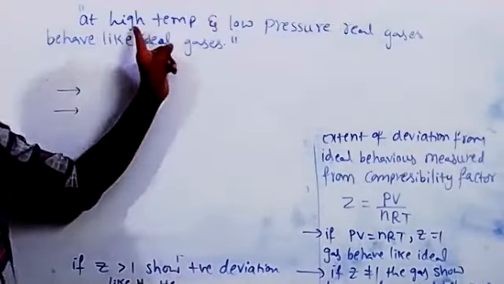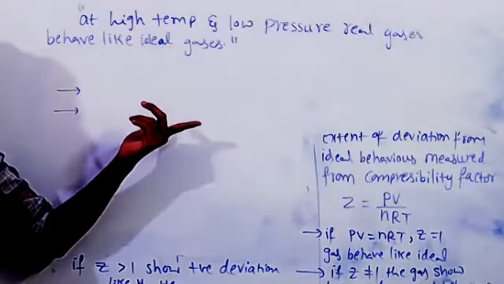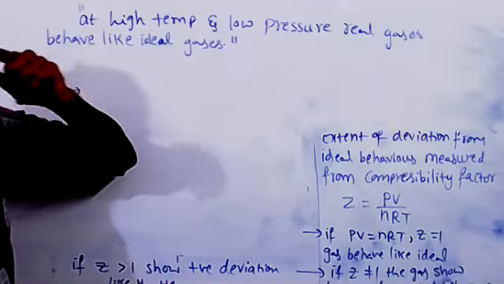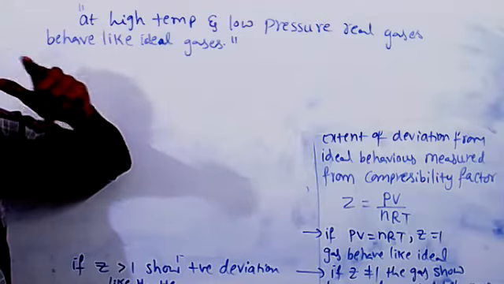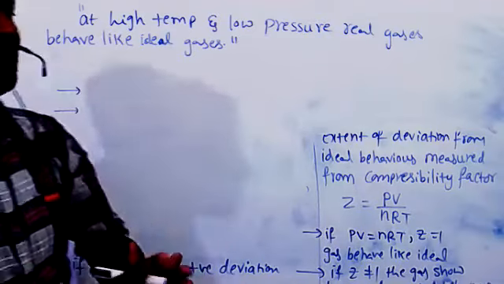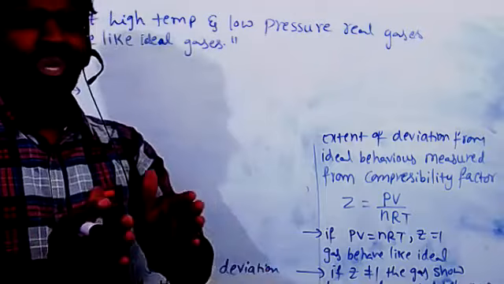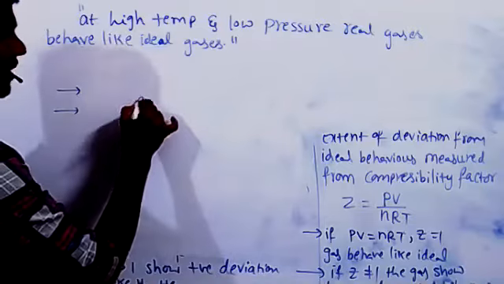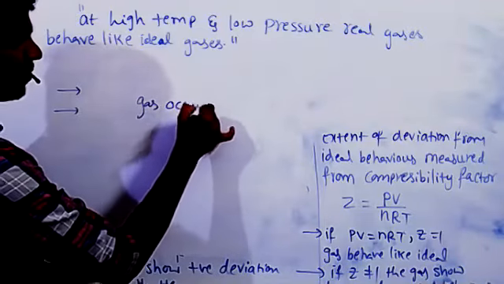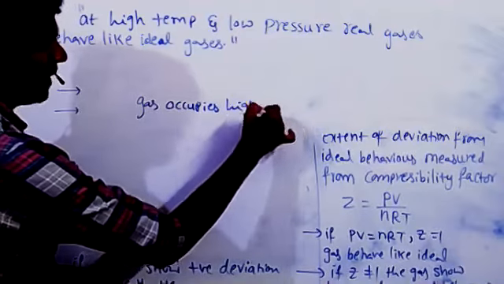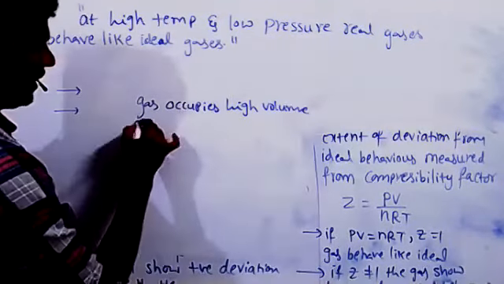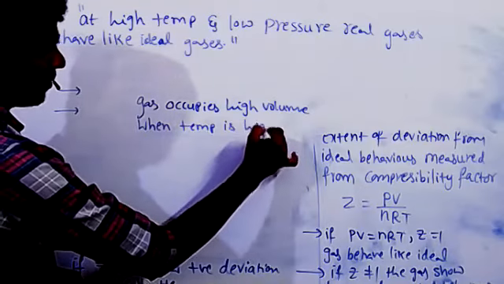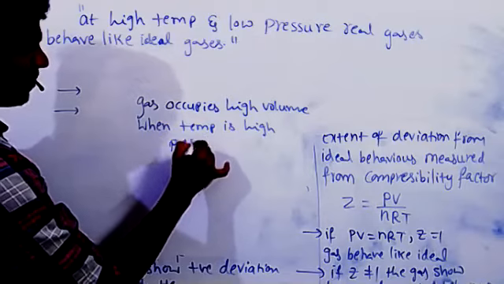That's why at high temperature gas behaves like ideal. And even at low pressure, when pressure is low, the gas occupies a high volume, no? Gas occupies high volume when temperature is high and pressure is low.